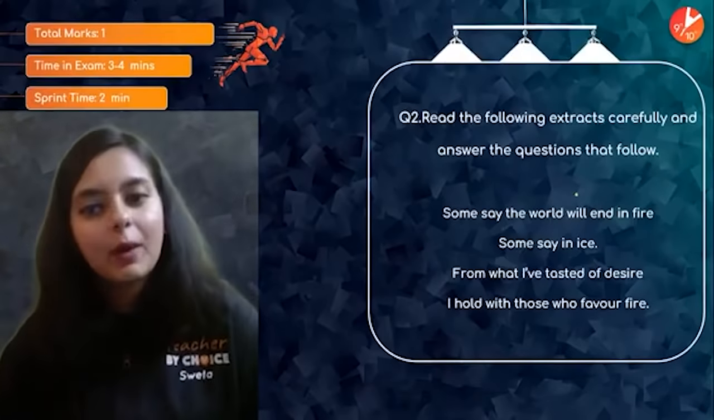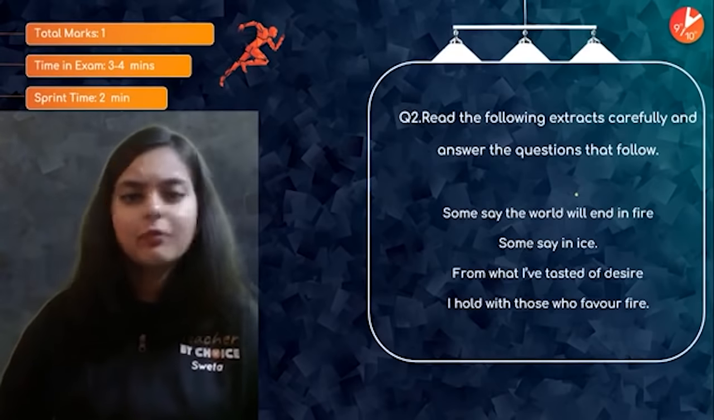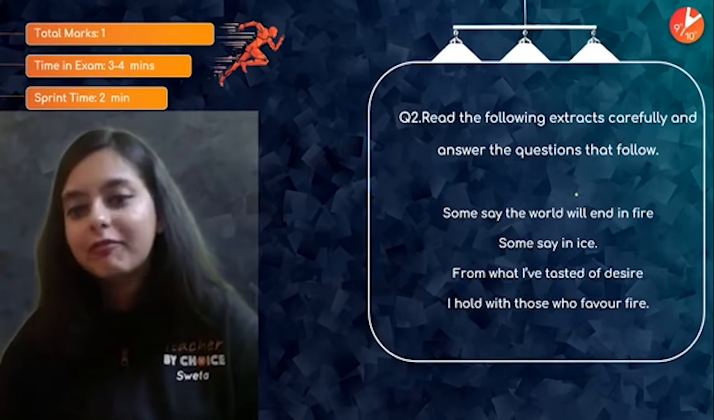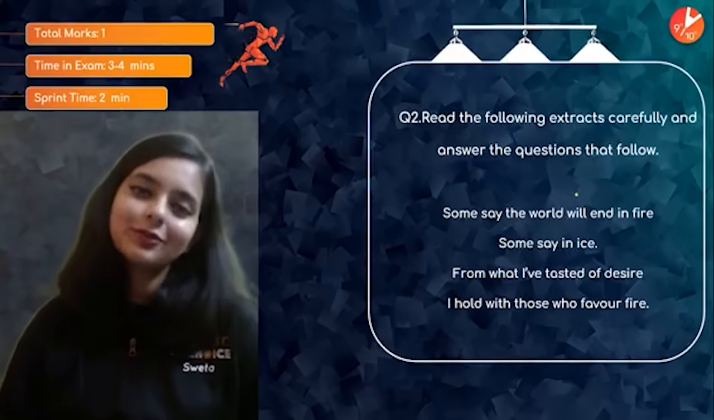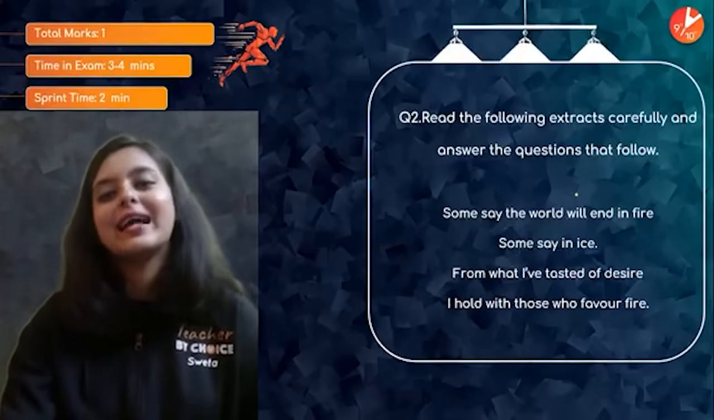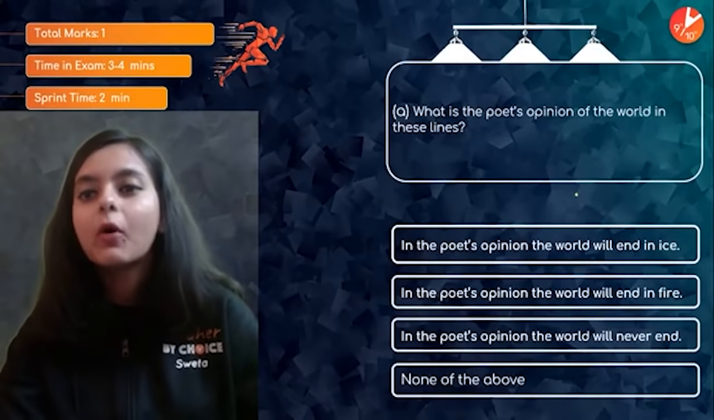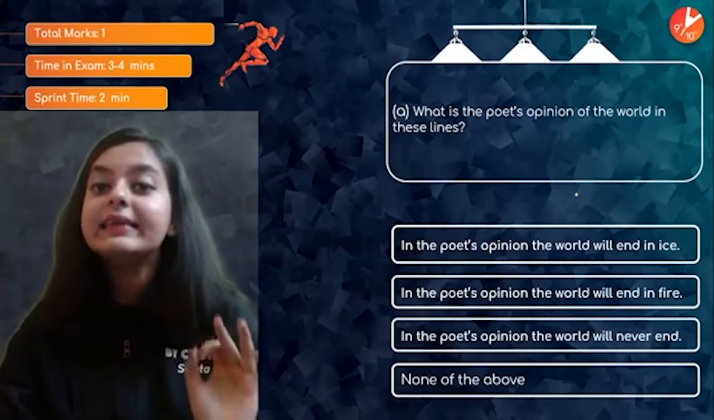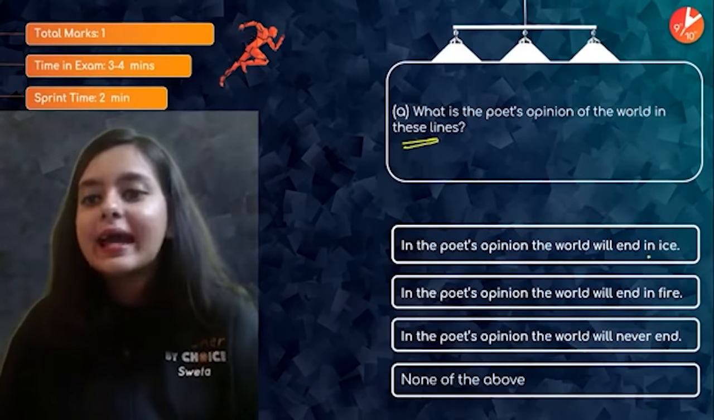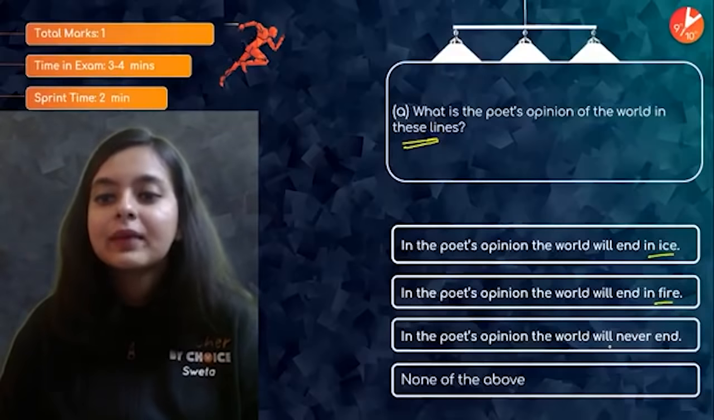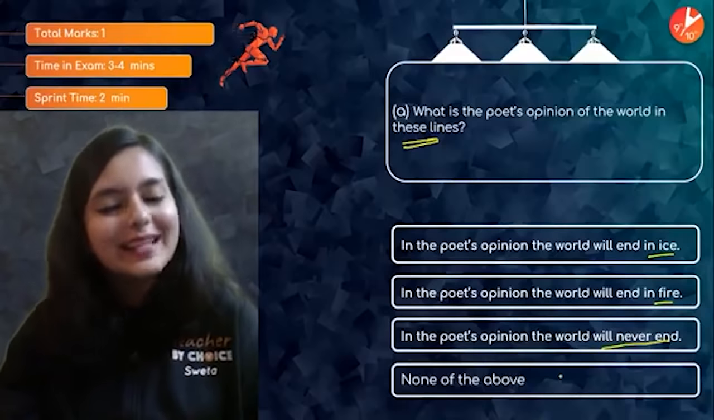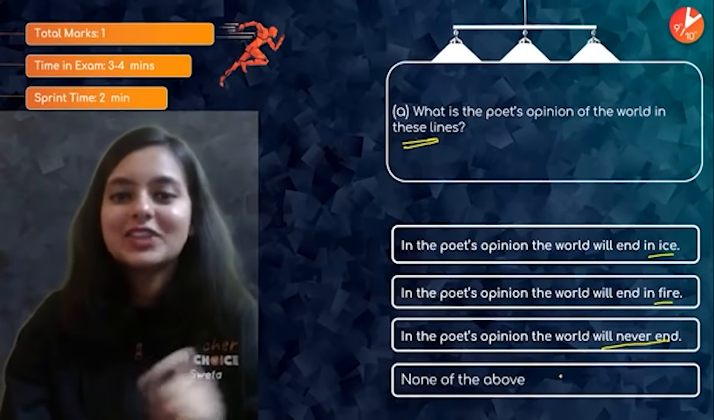Okay, next extract. Now do tell me from where has this extract been taken? From which poem? Some say the world will end in fire, some say ice. From what I've tasted of desire, I hold with those who favor fire. Yes, it has been taken from Fire and Ice. So, what is the poet's opinion of the world in these lines? The world will end in ice, in fire, will never end, none of the above. Very simple. Please do let me know the answer in the chat box quickly.